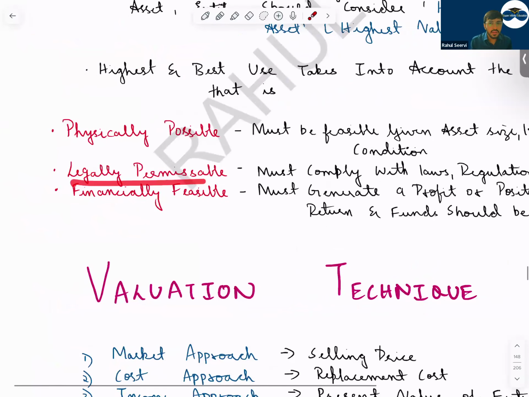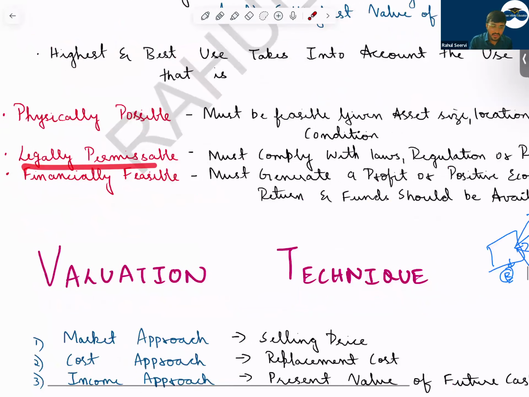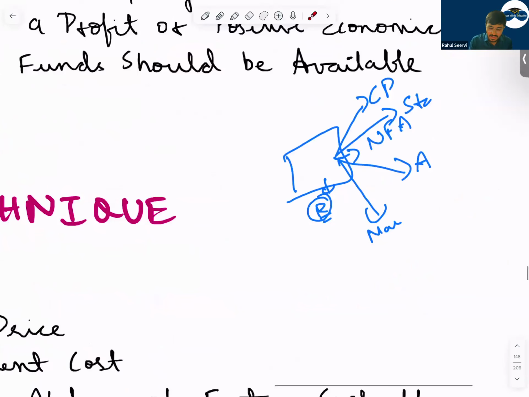Legally permissible means you should know, okay, I have a land today. Now you know this land is in a good area where the government will allow you to construct a mall, commercial property, etc. Then no issues. Even though you do not have an approval from the government, you know normally the government will give the approval. It's legally permissible. It's not legally permitted as of now. So if this is a residential property and the government passes an order saying that you can't construct a commercial property here, then will you consider this one? No. You will remove this one.